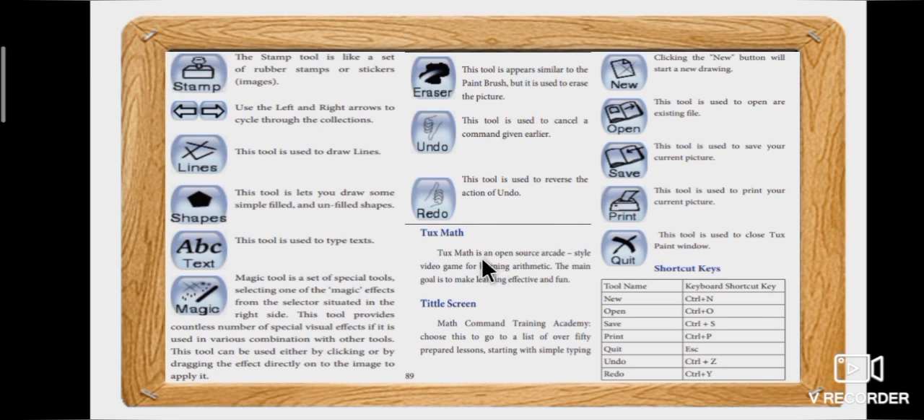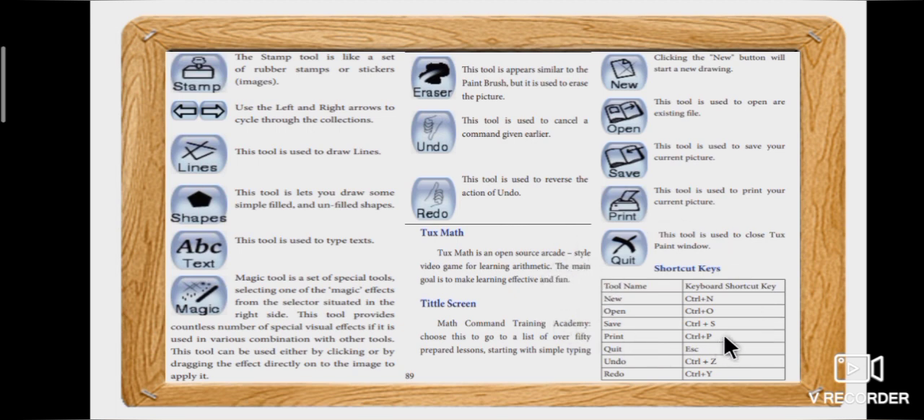Page number 89 explains about tool icons. Stamp, arrow, lines, shapes, ABC text, magic tool, eraser, undo and redo are the tool icons present in the main screen. Next, what is TuxMath? TuxMath is an open source arcade style video game for learning arithmetic. The main goal is to make learning effective and fun.